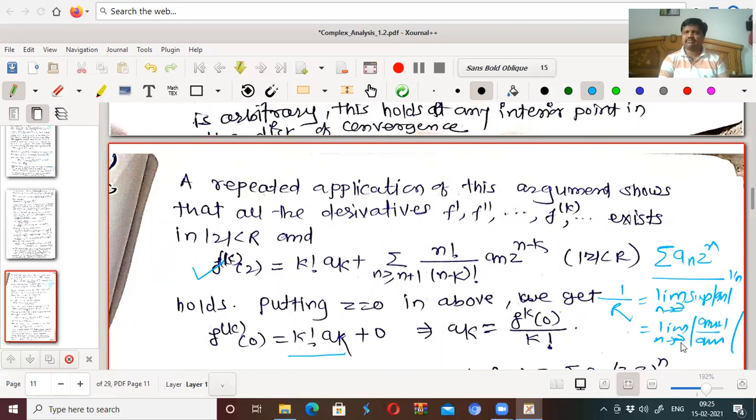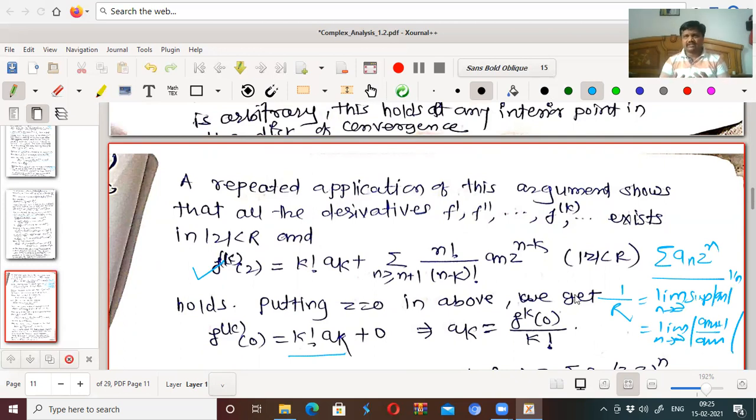If r is the radius of convergence, the series converges absolutely for mod z less than r, converges uniformly for an inner circle mod z less than or equal to rho less than r, and diverges for mod z greater than r.